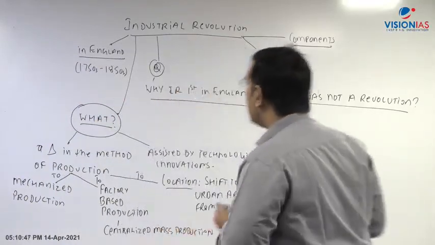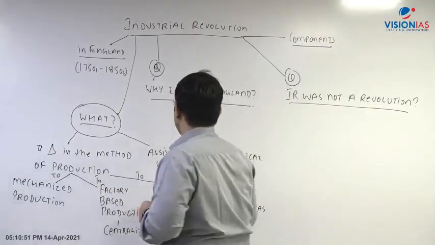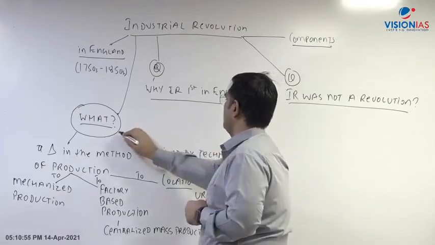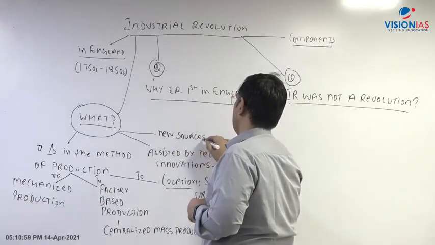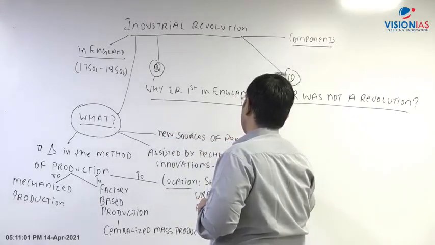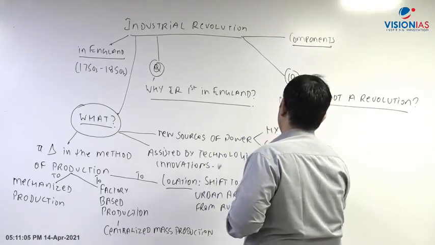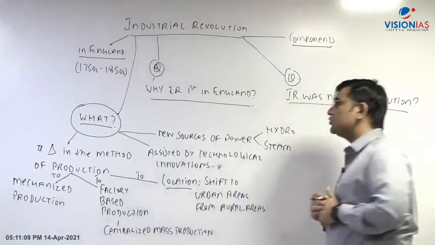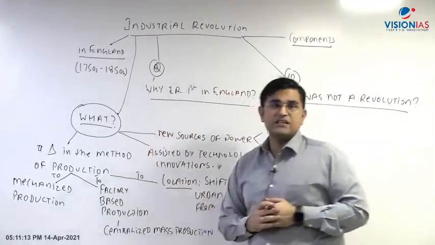So that becomes an additional component. Hydropower, steam power, right? So new sources of power are coming. This is what your industrial revolution is.